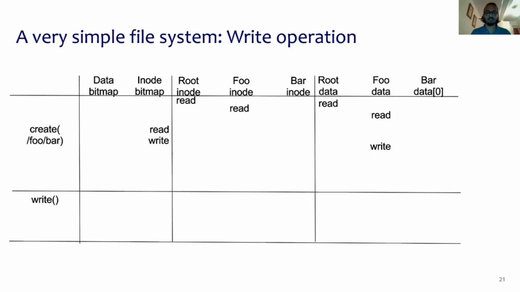Next, we write to foo. Here we create an entry, or a mapping, between bar and its inode number. And then we read bar's inode, which is basically garbage now. And then we write to it. We write bar's metadata information. We create a new inode and write it back to bar's inode. And then we update foo's inode correspondingly.